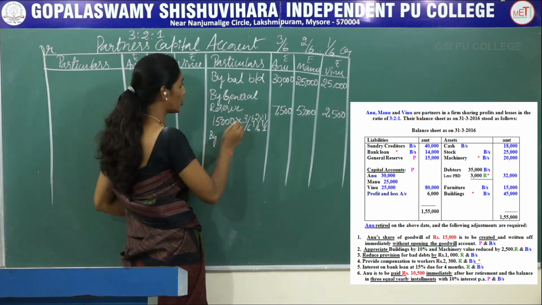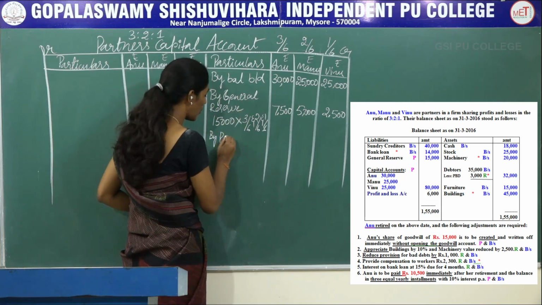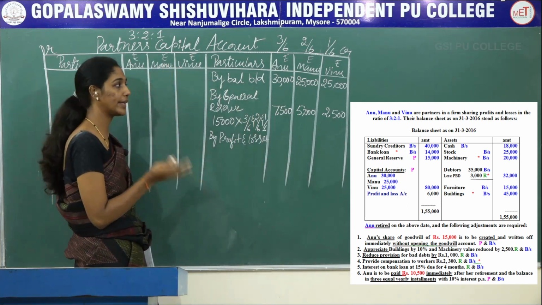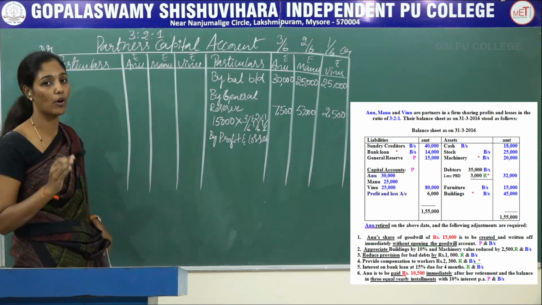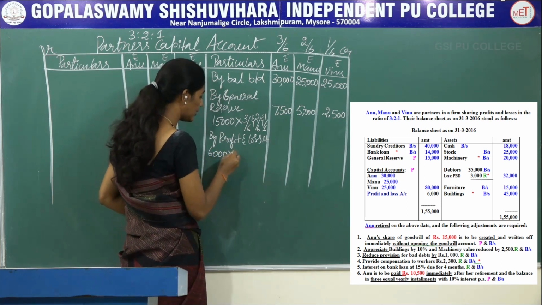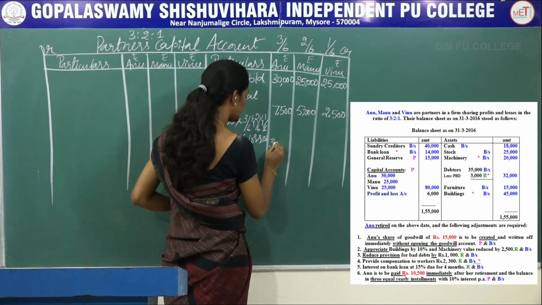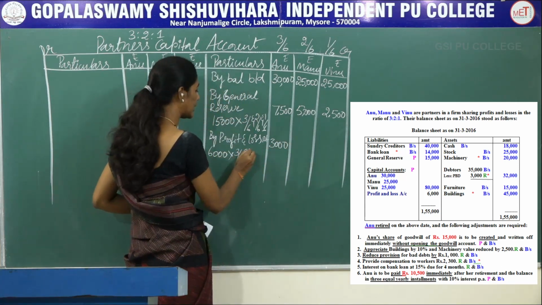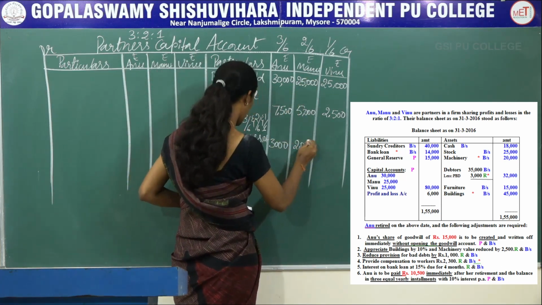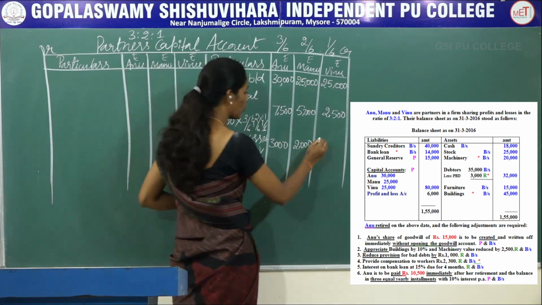The next, you have to distribute profit and loss which is given in your old balance sheet on the liability side, and we need to credit it on partners capital account by profit and loss account. It has to be distributed among all the partners including the retiring partner in their old profit sharing ratio. So here the profit and loss amount is 6,000 into 3/6 for Anu, you will get 3,000, and 6,000 into 2/6 for Manu, you will get 2,000, and 6,000 into 1/6 for Vinu, you will get 1,000.